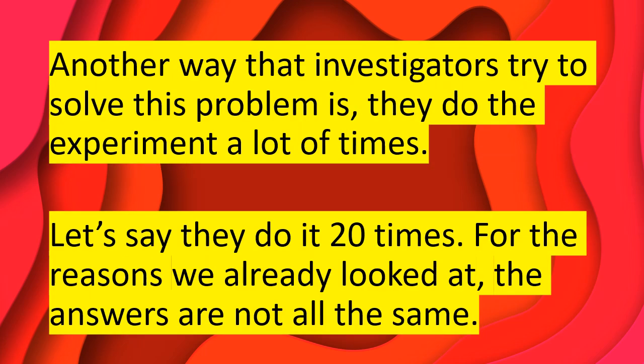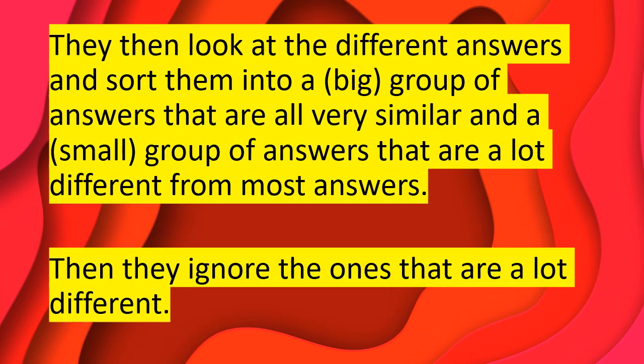Another way that investigators try to solve this problem is they do the experiment a lot of times. Let's say they do it 20 times. For the reasons we already looked at, the answers are not all the same. Then they look at the different answers and sort them into a big group of answers that are all very similar and a small group of answers that are a lot different from most answers. Then they ignore the ones that are a lot different.